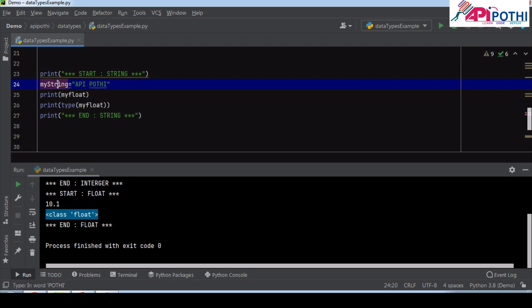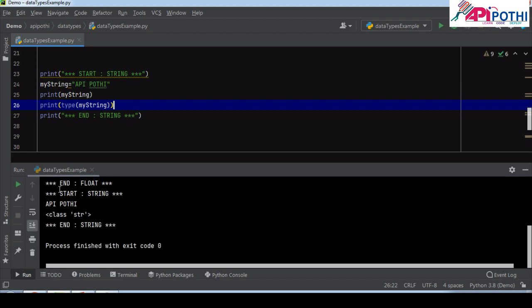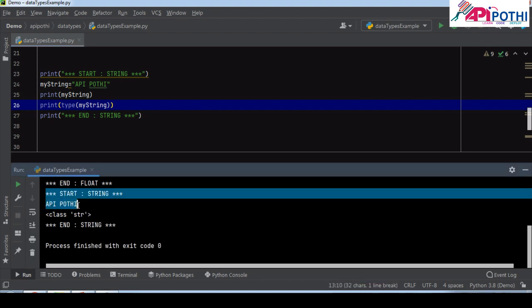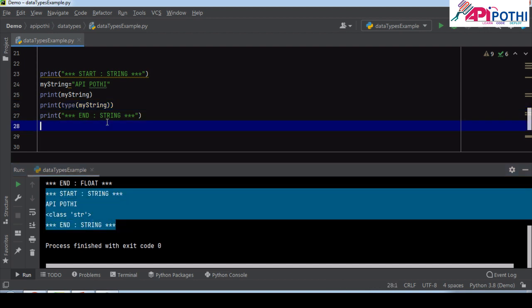Okay, and I am just printing this one. Now run. If you see here, it is start API Pothi, class type is string and end. So here I am just declaring the string as a in double quote. Same thing I can achieve through the single quote.